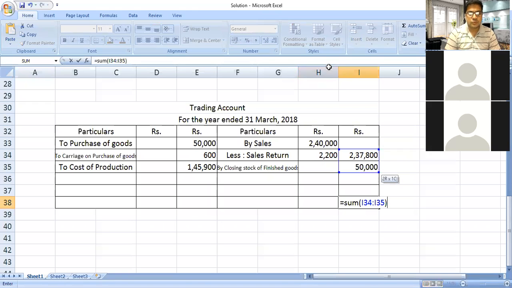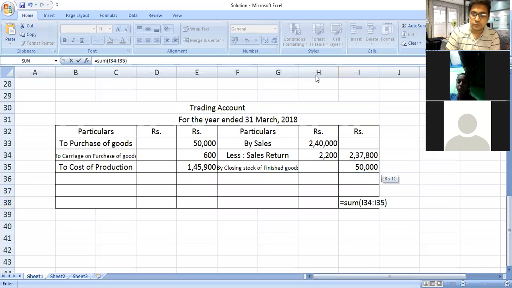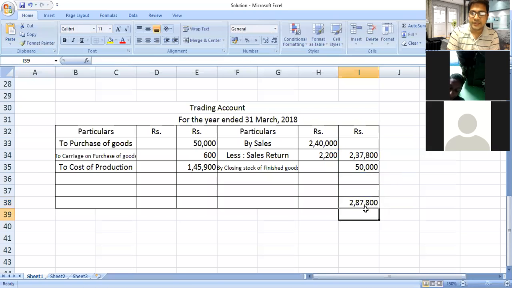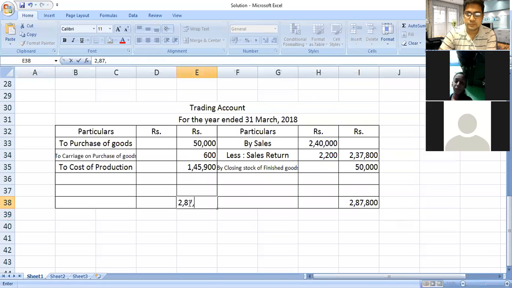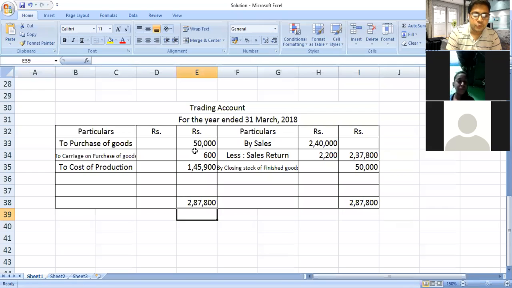Many students, Krutika, Divya, Deepa, Tanmay, Kaustubh, Pooja, Amay, Chaitali, Kiran got 2,87,800 as the answer. So yes, 2,87,800. Here also you have to write 2,87,800. Now from the credit side total, you have to deduct the debit side's three values, and you will get